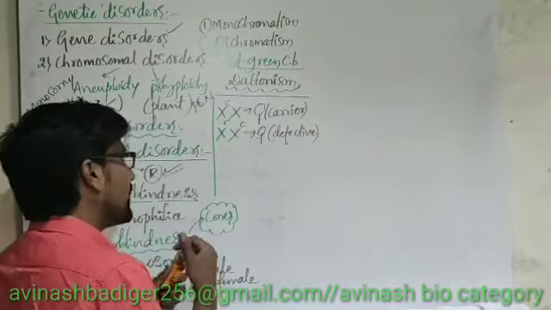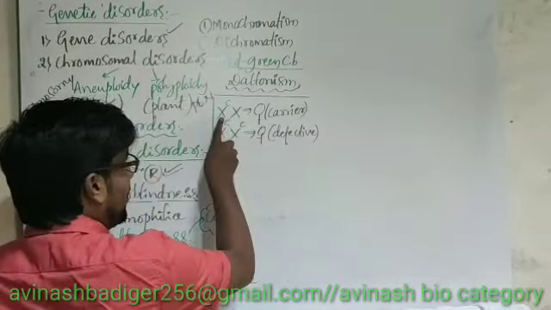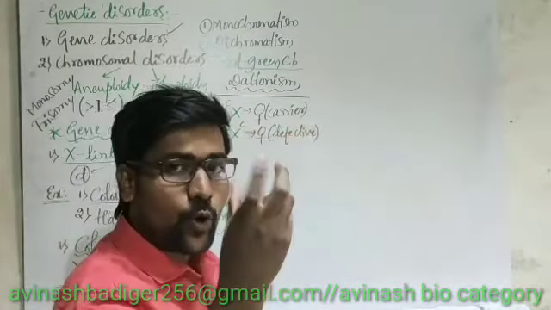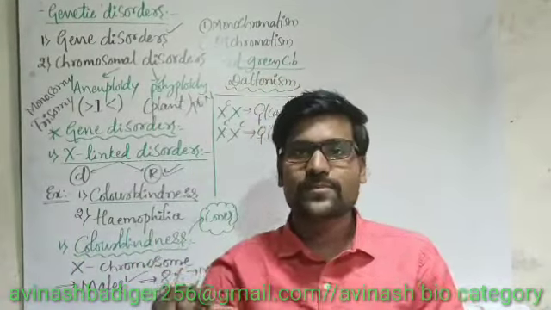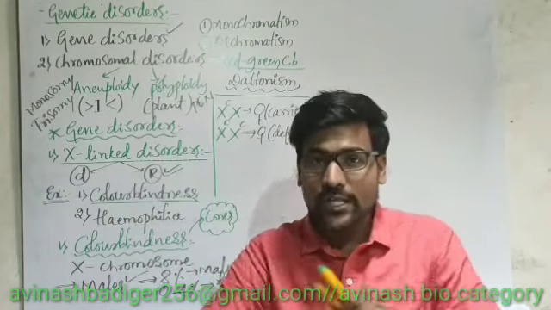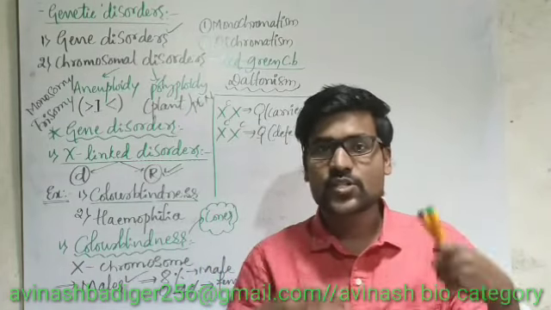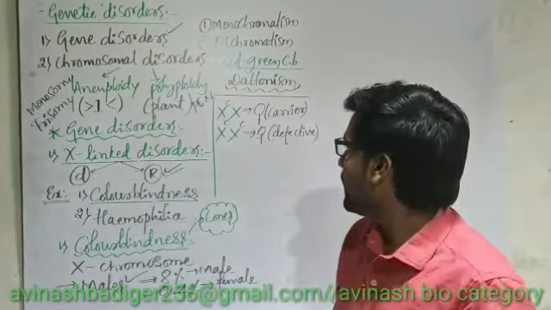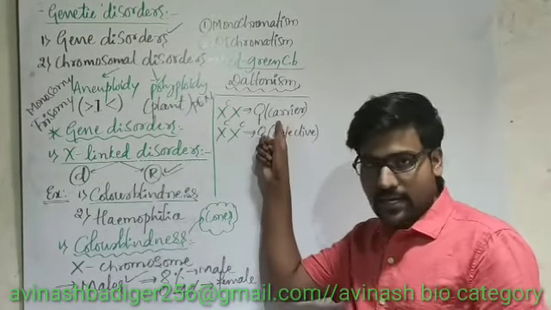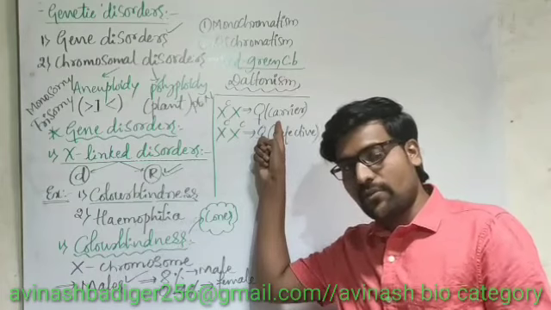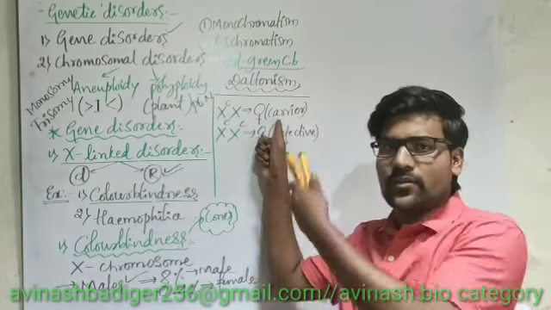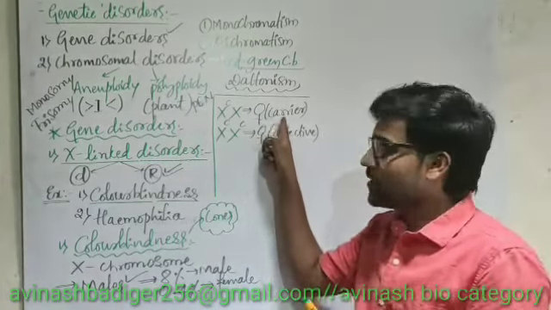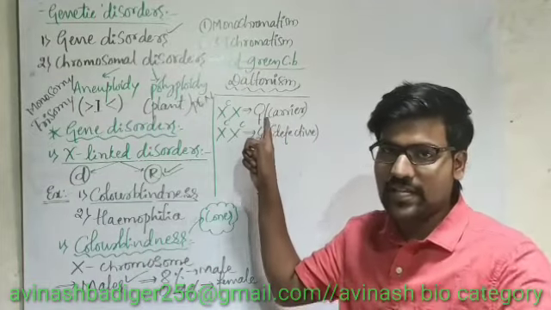Suppose both the X chromosomes are dominant, then no disorder. She is not a carrier. She is neither the carrier nor defective. She is totally normal. And one more thing, this carrier condition we sometimes refer to as normal. Why? Because her vision is normal. But she is carrying that gene to the next generation.